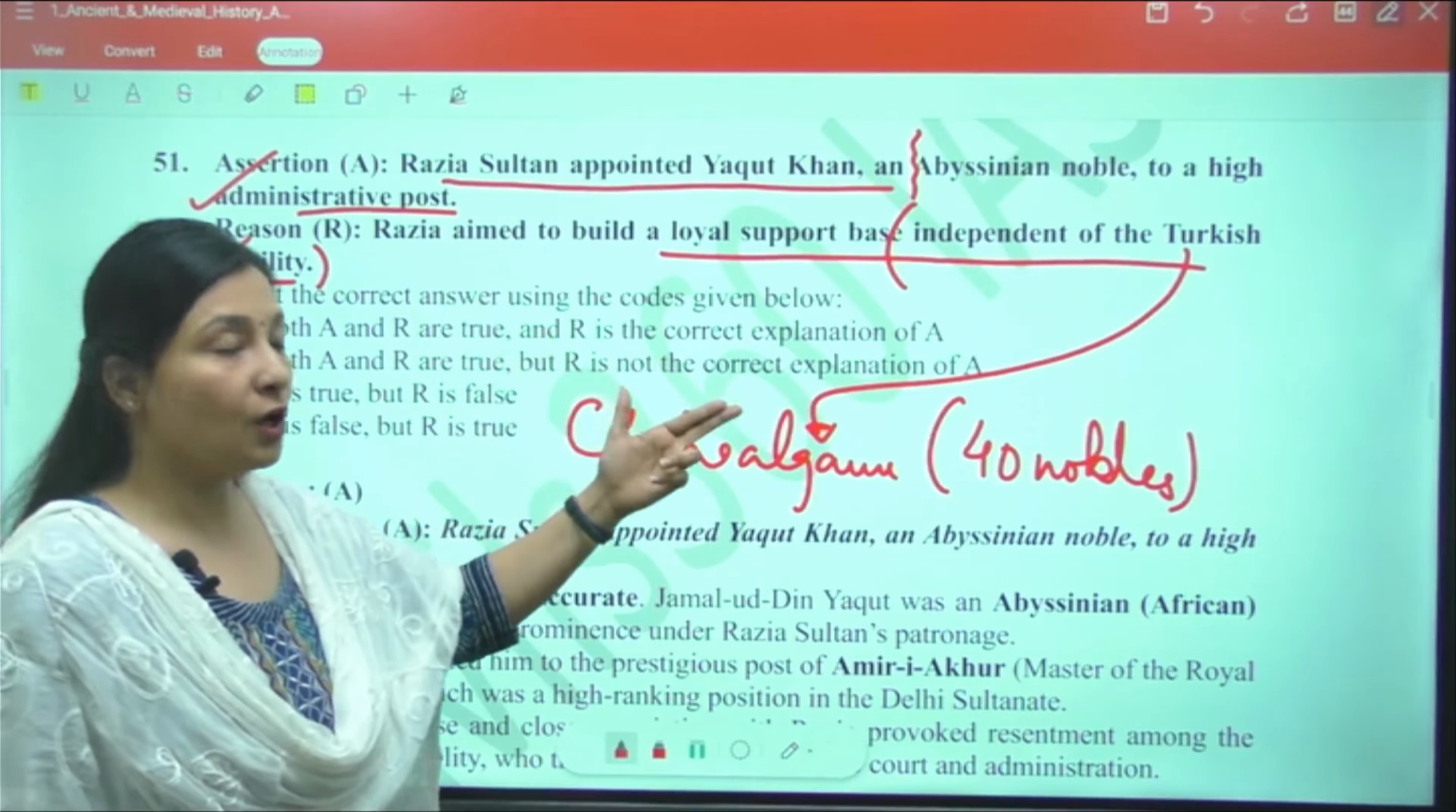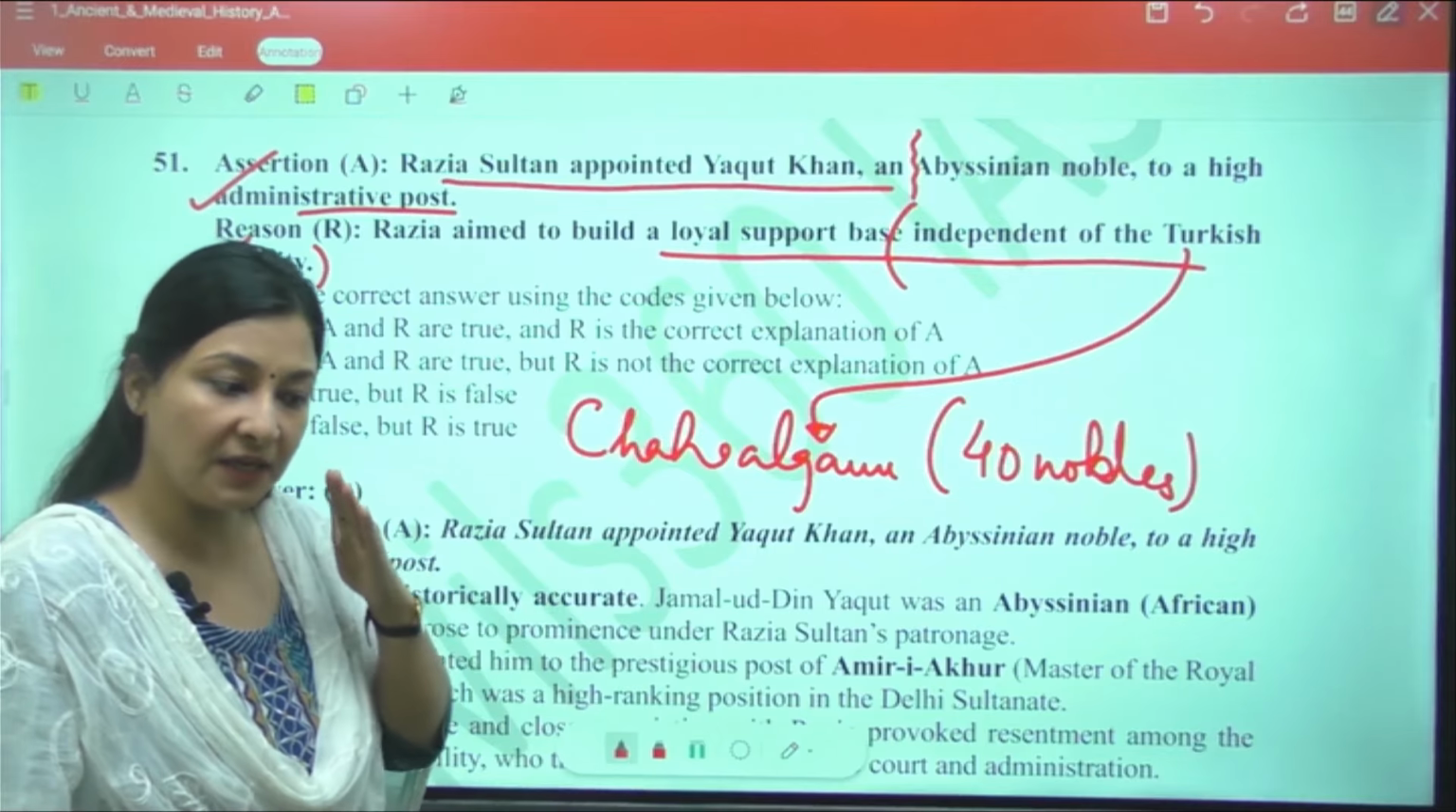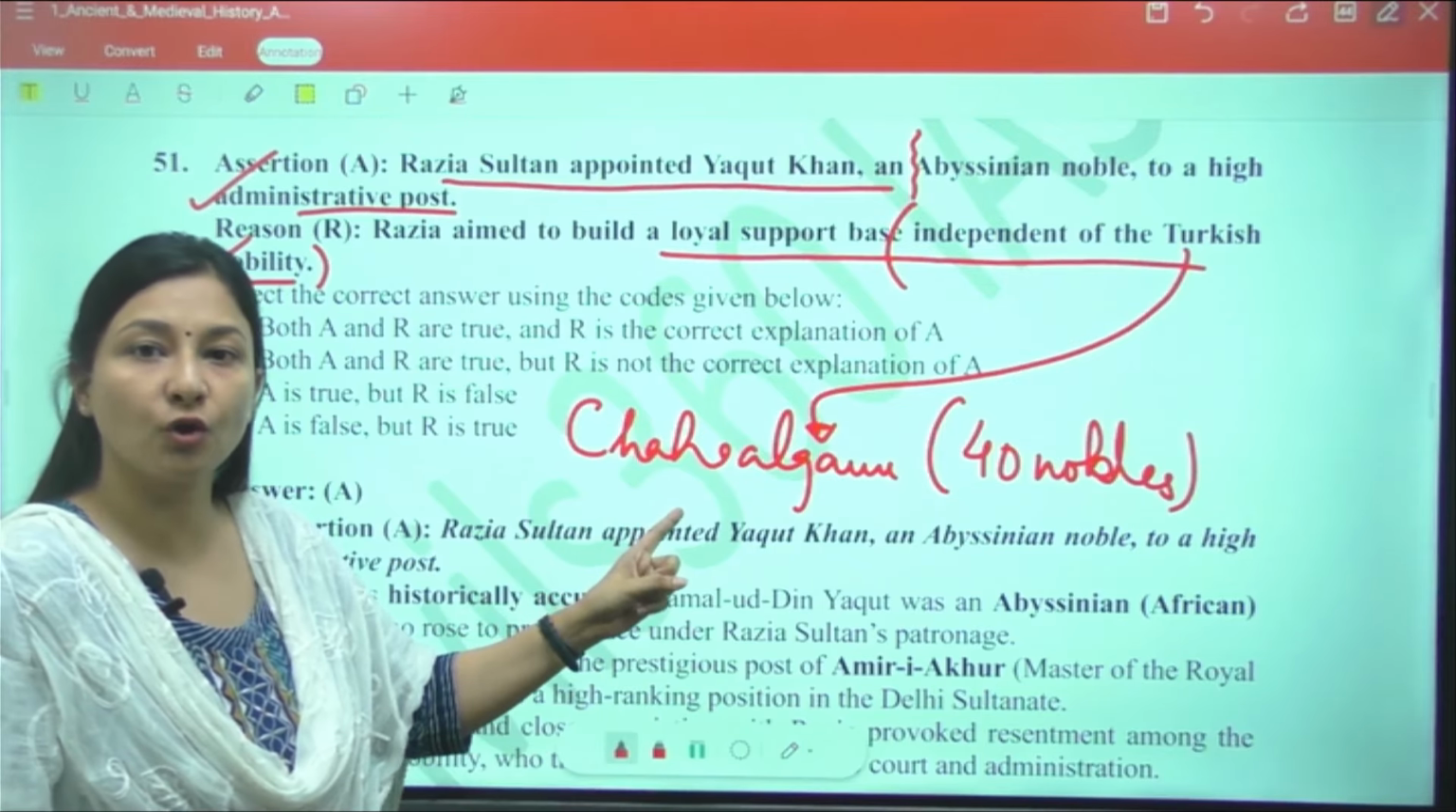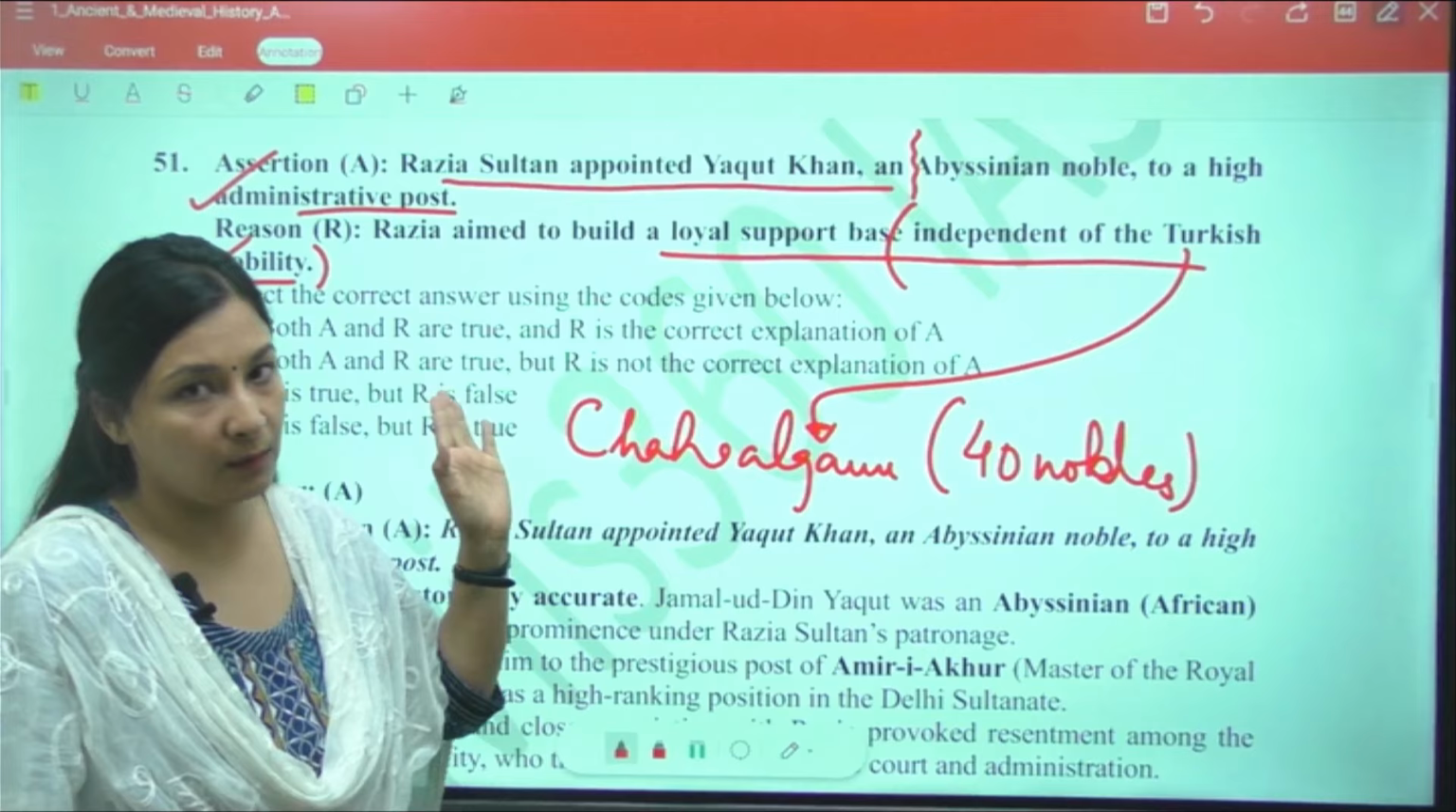In the chronology, who will be the one who will completely break down this Chehalgani or group of 40? It will be Balban. Okay.